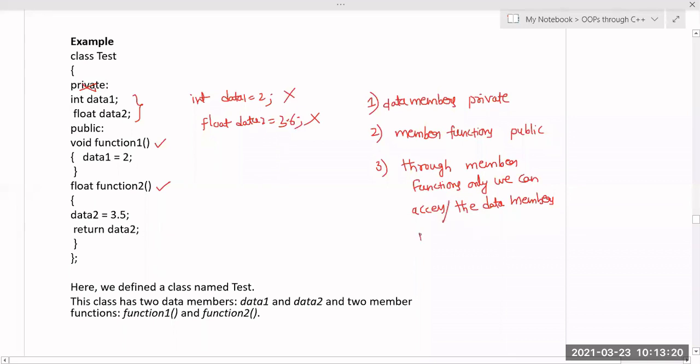Access or initialize. Initialization means the process of assigning values, we can initialize the data. So through member functions only we can access or initialize the data members. Like data 1 equal to 2 అనేది డైరెక్ట్ గా మీరు ఇక్కడ చేయలేరు, compulsorily you have to define that inside the member functions only. Okay, is that clear?